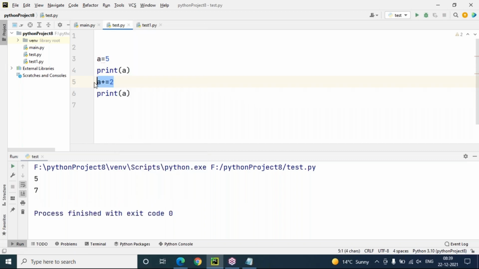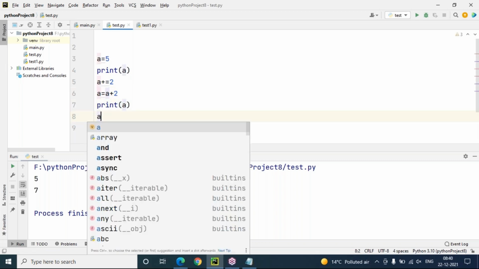And this expression we can also write like this: A equals to A plus 2. Either A plus equals to 2 or A equal to A plus 2, you can do either. So what is happening here? Currently A is holding 5. 5 plus 2 means 2 will be added to 5. Add and assign. Total 7. 7 will be assigned to A only.